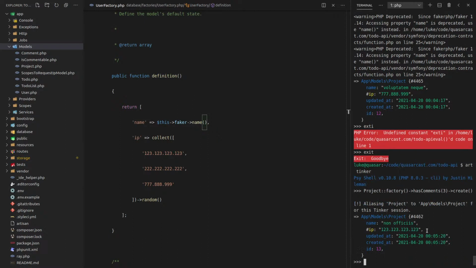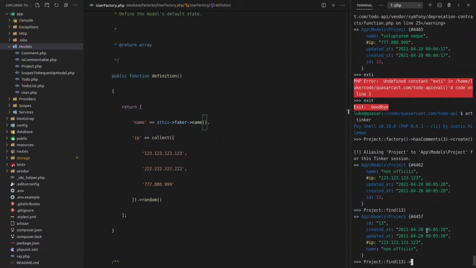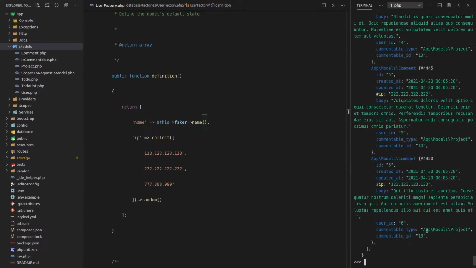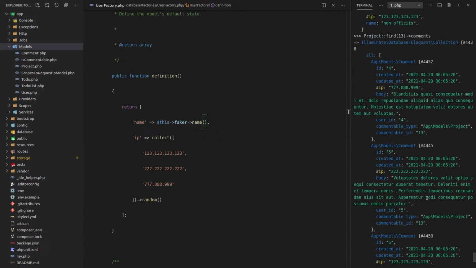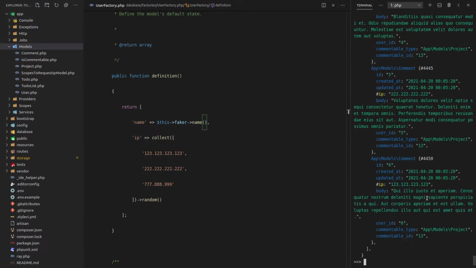All right, so it created the project, but as last time, I don't think it actually created those comments for me. So let's say comments here. This time it actually worked. All right, cool. So we know that it can work. Why is it setting commentable type to that though?